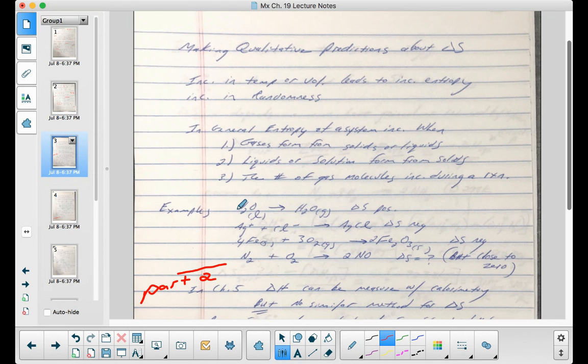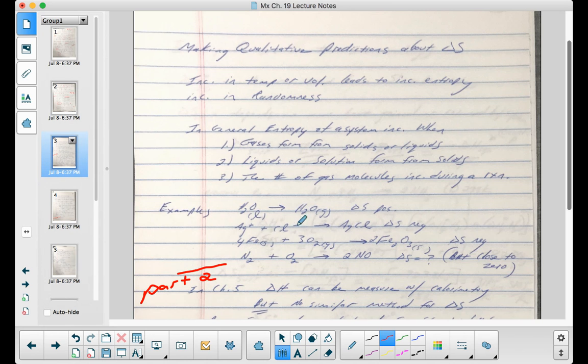So here I give you a few examples of how you can indicate just by looking at the reaction if the delta S of your system would be positive or negative. As an example, if I go from a liquid to a gas for water, I know that gas particles are much more disorganized, so my delta S would be positive.